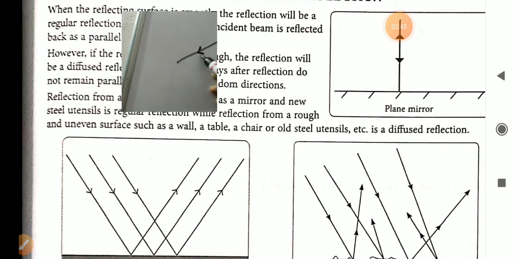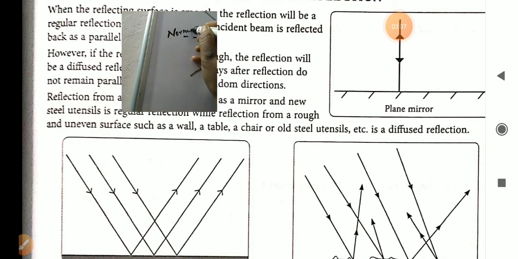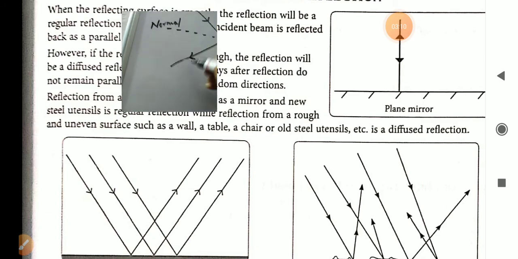In this ray, you will point the arrow outside the mirror, that means moving farther from the mirror. The perpendicular drawn at the point of incidence is known as the normal. This is the incident ray, reflected ray and normal.